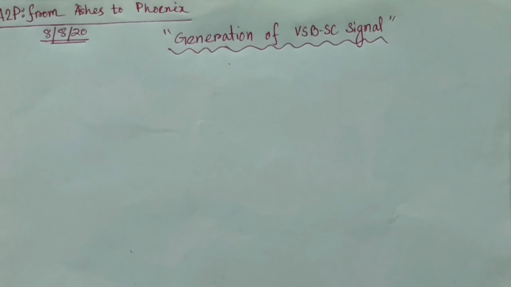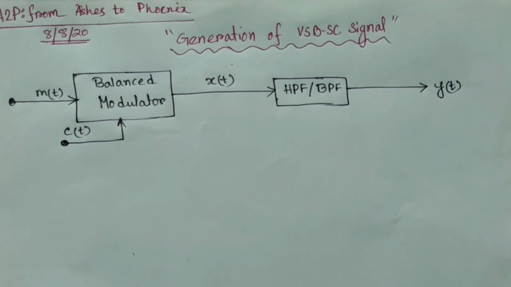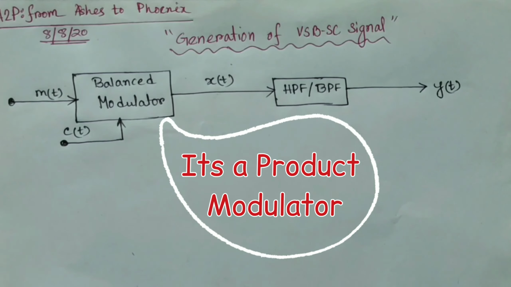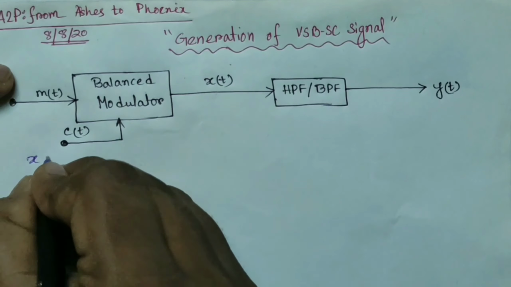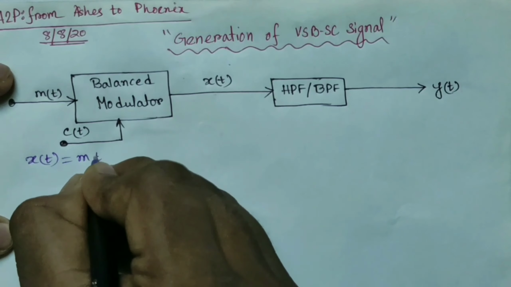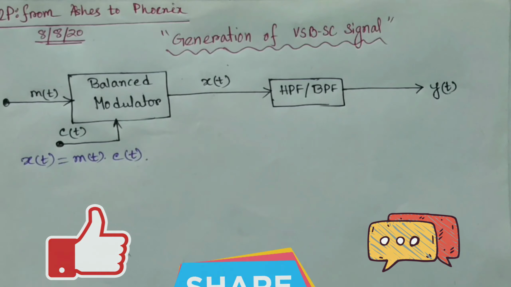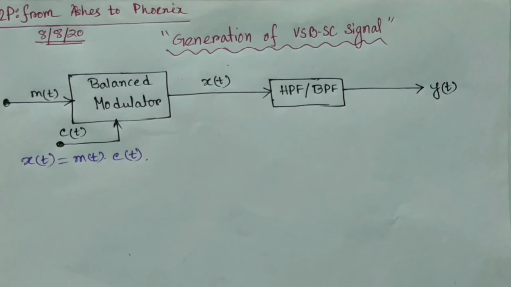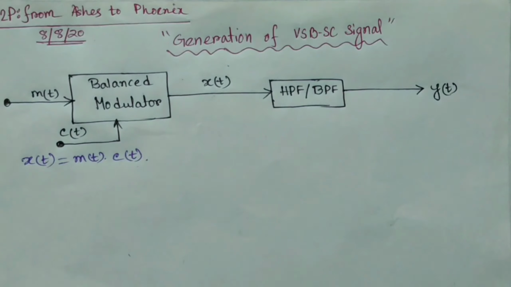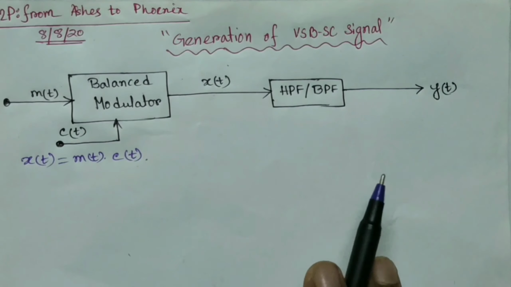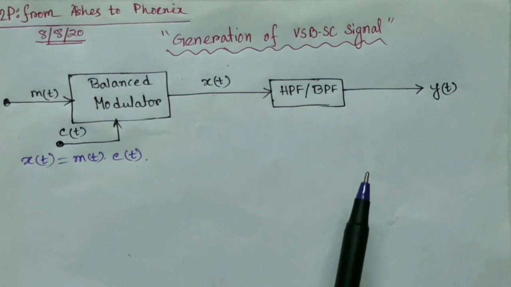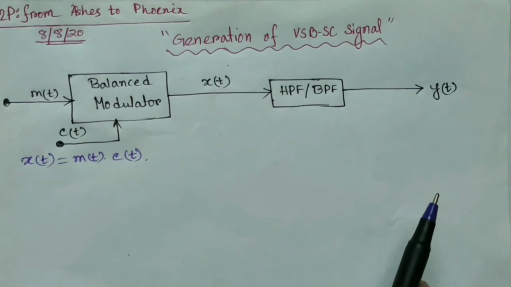The block diagram for this is like this. So through the balanced modulator, the message signal and carrier signal are passed. The output is a product of them. So x(t) is m(t) into c(t). Then this x(t) is passed through a high pass filter or a band pass filter. Both will work, and we will learn how. And the output of this filter circuit is actually the signal that you are desiring to generate, that is the VSB-SC signal.